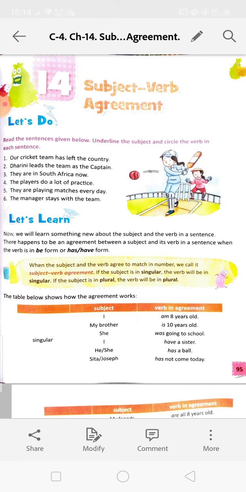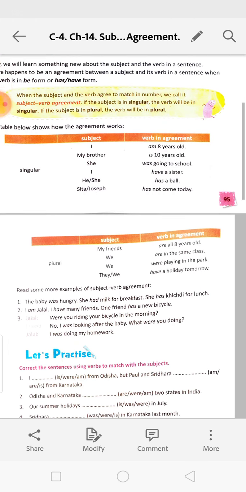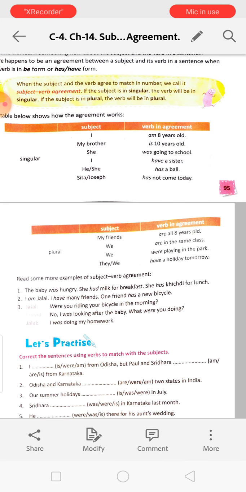I have a sister. He or she has. Has is the singular form of the have verb. Sita or Joseph has not come today. Because there is an "or", that means any one will be there, so has is used.